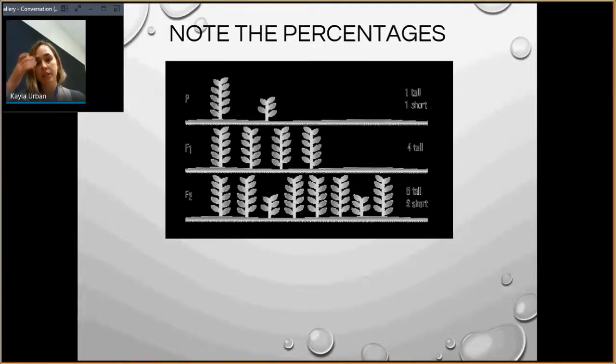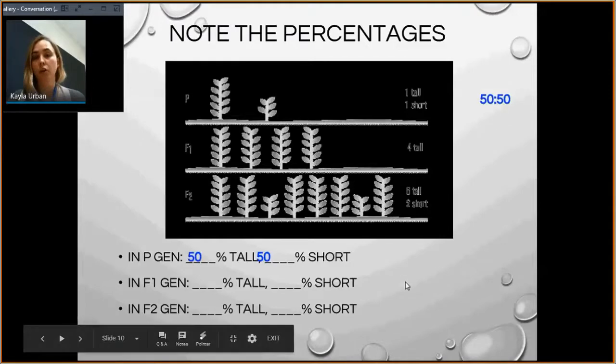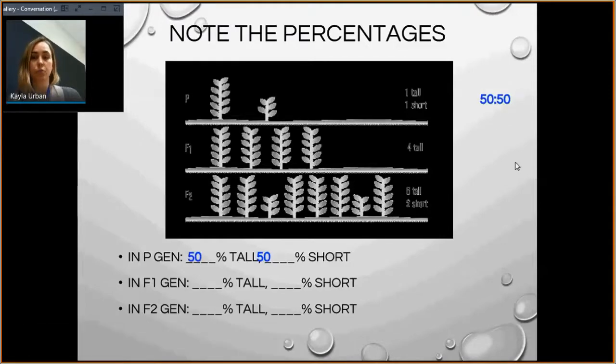Now I also want you to put down the percentages for each generation. For the P generation, what is your percent tall and what is your percent short? For the F1 generation, what is your percent tall and what is your percent short? And then again for the F2 generation, we need to know what your percentages are for tall and short. Hopefully you received 50-50 for tall and short in the P generation, 100% to 0 in the F1 generation, and 75-25 in the F2 generation.